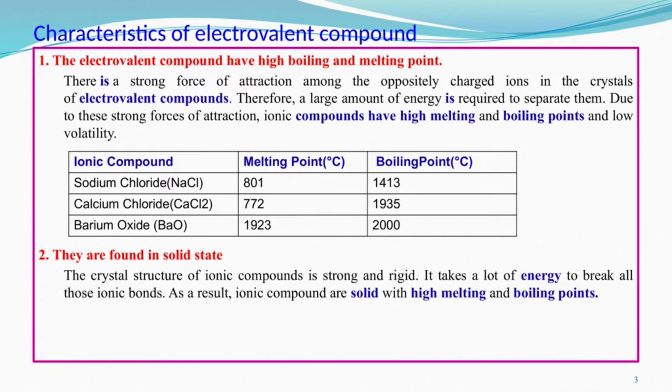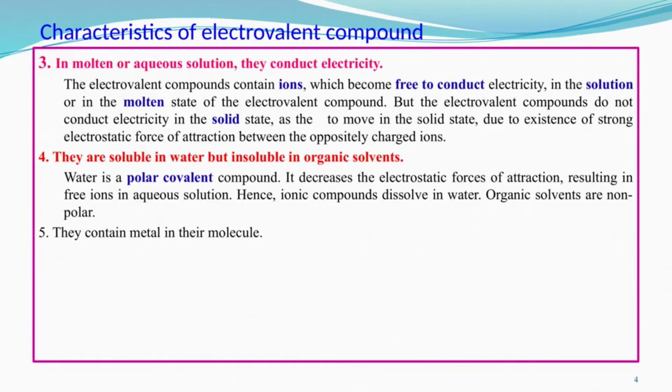Okay. Now look at the next slide. The next characteristic is that in the molten state or in aqueous solution, they conduct electricity. The electrovalent compound contains ions, which become free to conduct electricity in the solution or in the molten state.